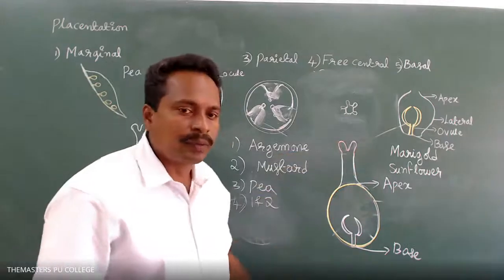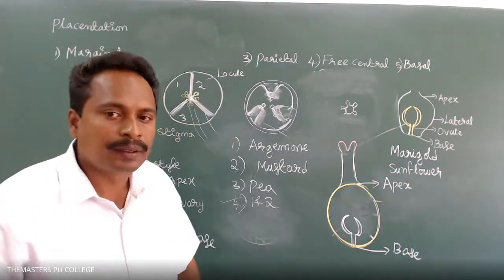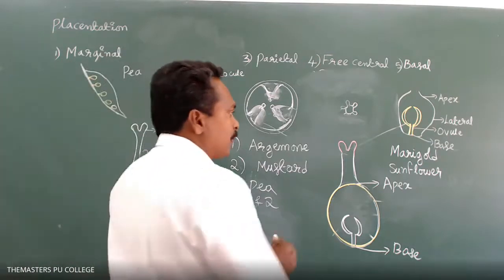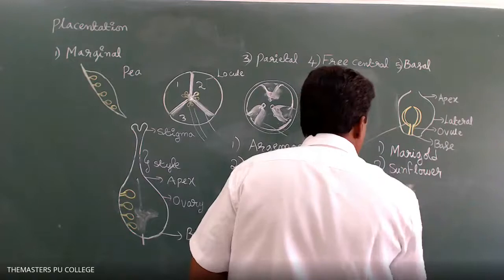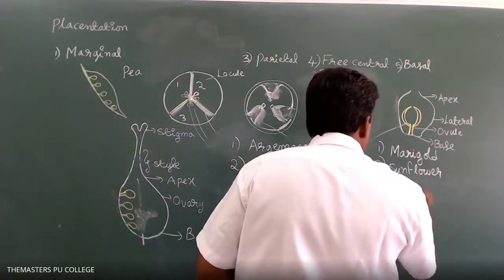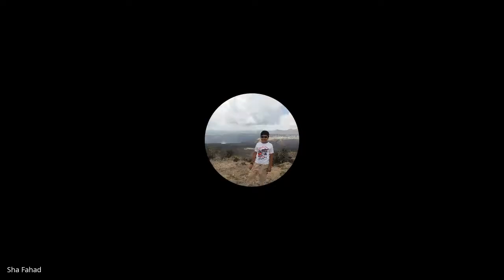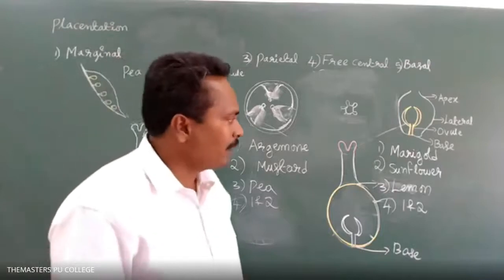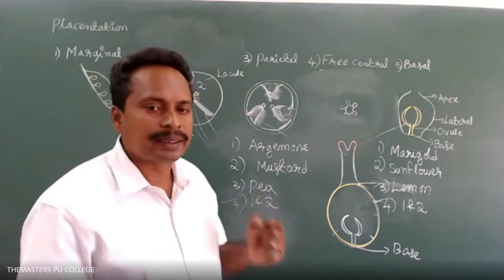Okay, so where are the ovules attached in basal placentation? To the base of the ovary. Very good. Basal placentation is seen in: option 1 is marigold, option 2 is sunflower, option 3 is lemon, option 4 is 1 and 2. Option 4 is the correct answer. In marigold and sunflower plant species flowers, the placentation is basal.